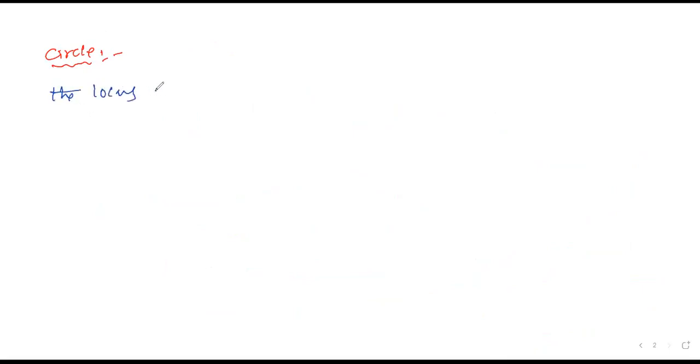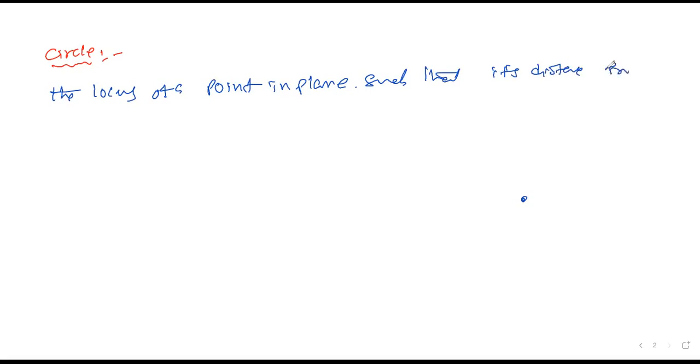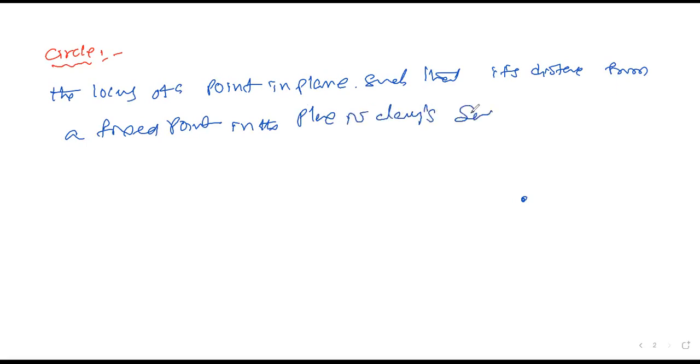It is the locus of a point in a plane, because in the plane I make a point here such that its distance from a fixed point in the plane is always the same, is called a circle. What I wrote as the definition: it is a locus of a point in the plane.